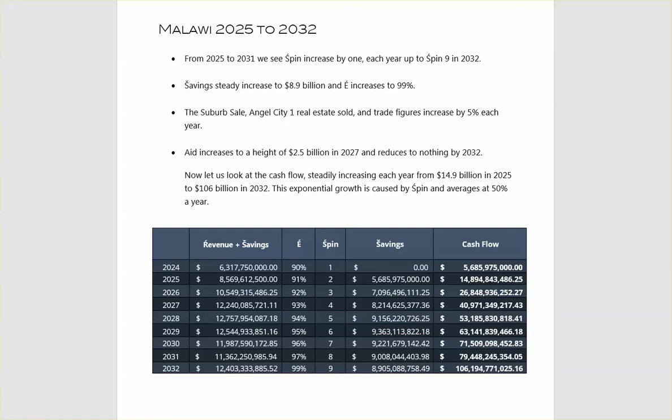Now let us look at the cash flow steadily increasing each year from 14.9 billion in 2025 to 106 billion in 2032. This exponential growth is caused by spin and averages at 50% a year. We see this in the right hand column.